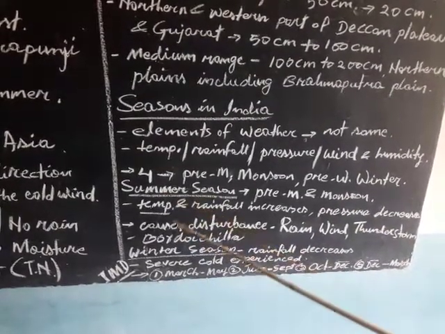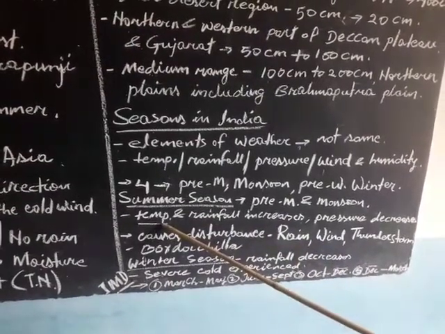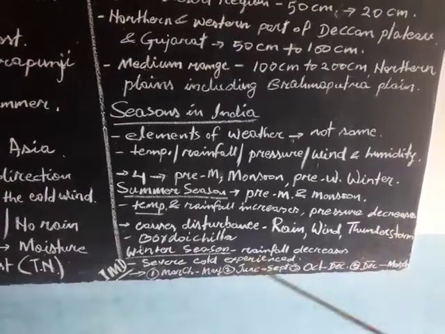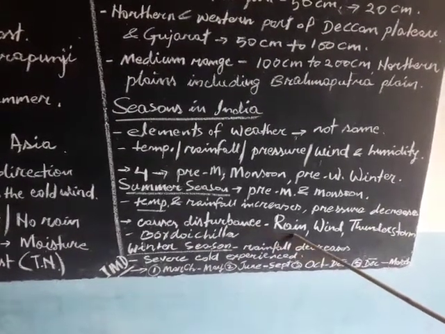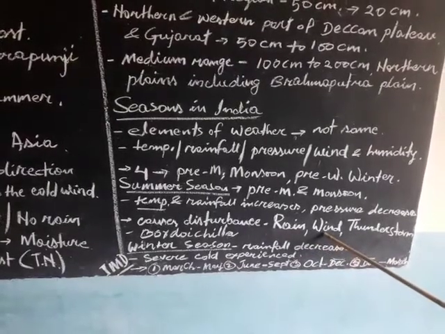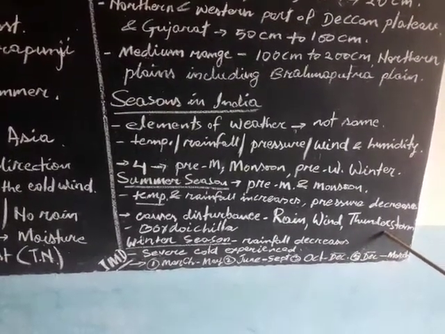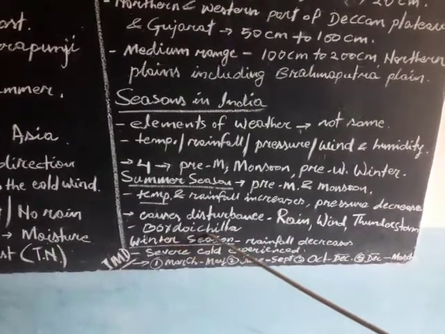So during the summer season, temperature and rainfall increase. When temperature increases, pressure decreases. And when pressure decreases, it causes disturbance in the atmosphere. There is heavy rainfall, strong wind, thunderstorm, etc. That is why in Assam, locally we call such wind Bordoi Sila.